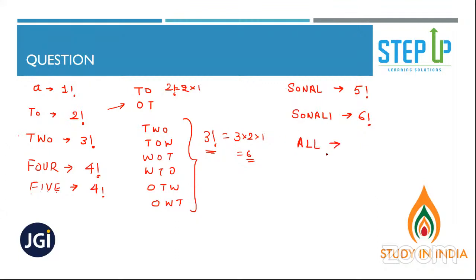ALL. In how many ways can you arrange it? 3 factorial. Okay. So one minute before that, one minute.